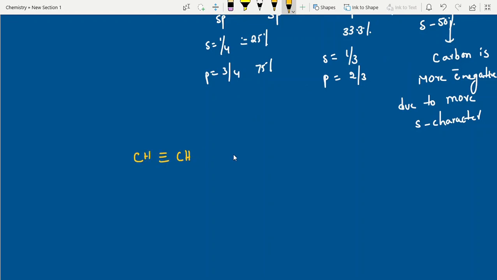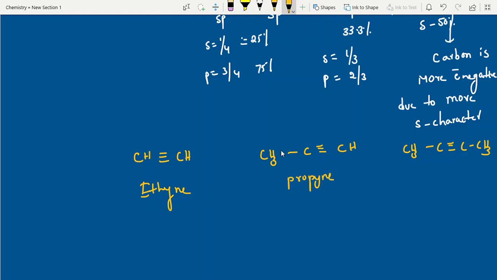Now pick out alkynes. This is an alkyne, and another alkyne I am taking, and I am taking one more. So write down the names, students. This is propyne. You need not write 1-propyne, since it is the same on this side and this side, right? That's it. This is 2-butyne, and 1-butyne you can identify. Yes, the question is like this. This is 1-butyne. So which is more acidic?